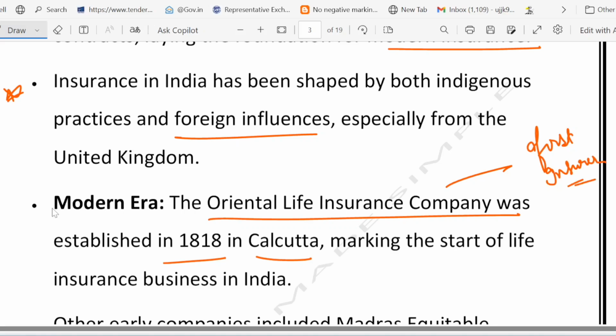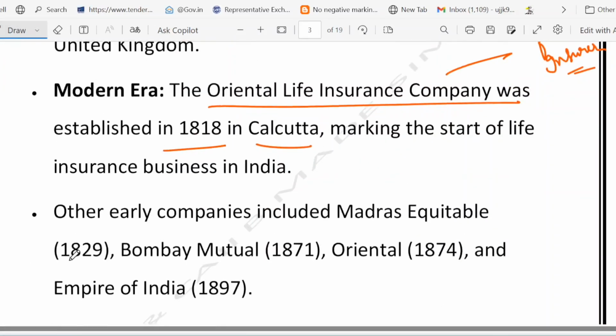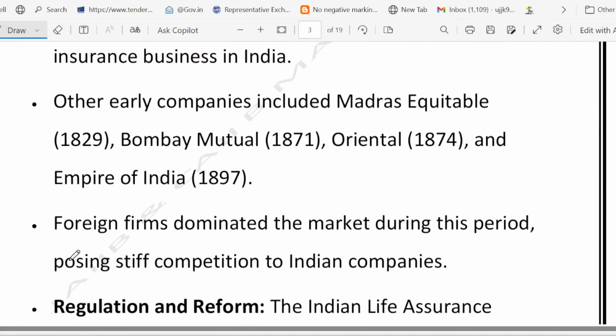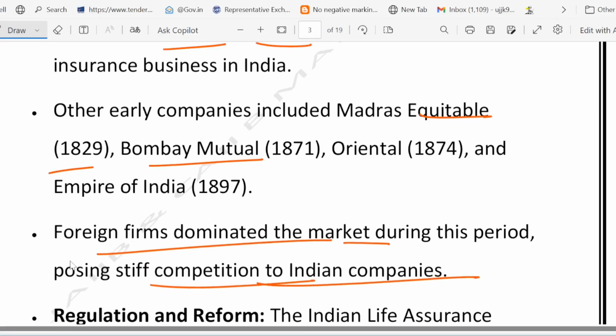Other pioneers were the Madras Equitable in 1829 and Bombay Mutual in 1871. Back then foreign companies like UK firms dominated the market, making it tough for Indian insurers to compete. I hope that makes sense to you.